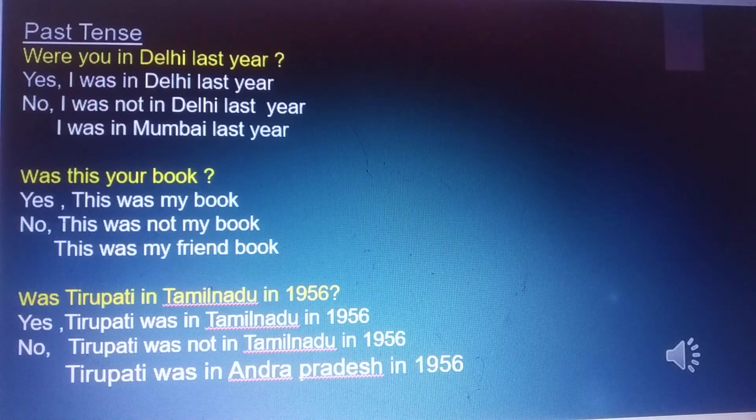Was this your book? Yes, this was my book. No, this was not my book. This was my friend's book. Was Tirupati in Tamil Nadu in 1956? Yes, Tirupati was in Tamil Nadu in 1956. No, Tirupati was not in Tamil Nadu in 1956. Tirupati was in Andhra Pradesh in 1956.